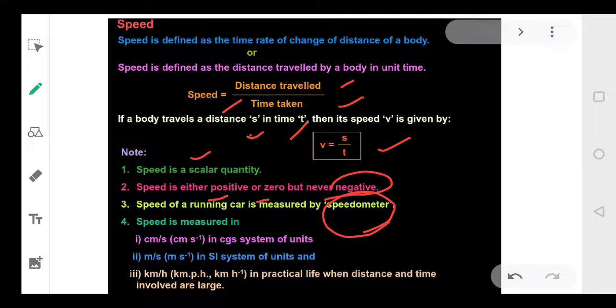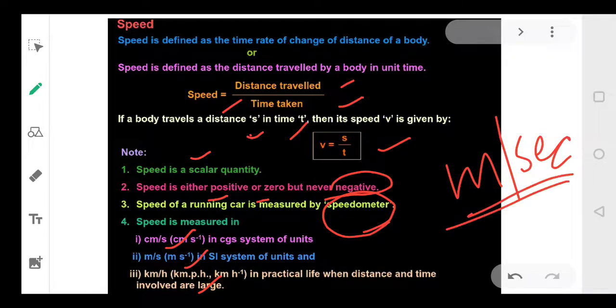Speed you can measure in centimeter per second, and the SI unit is meter per second, and you can also have kilometer per hour. So there are 3 units: centimeter per second, meter per second, and kilometer per hour. The bigger unit is kilometer per hour, and the SI unit is meter per second. So we always remember the SI unit: meter per second.